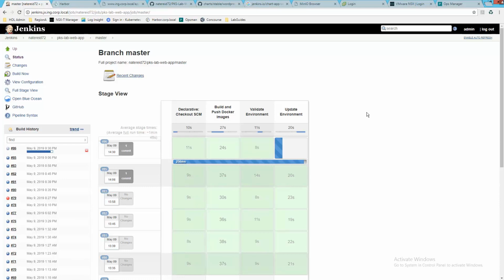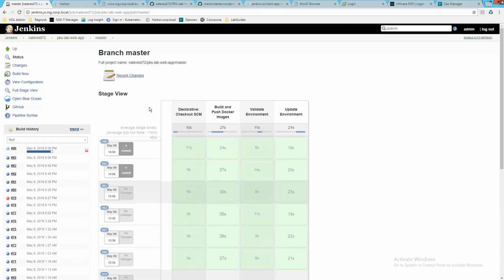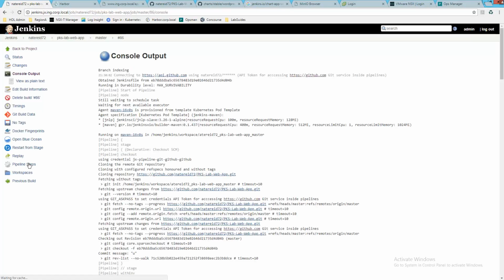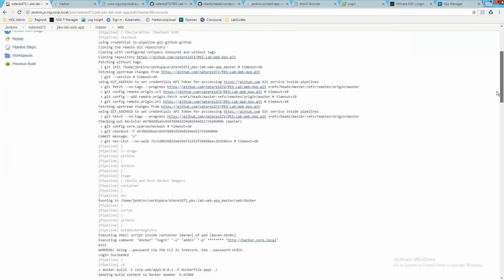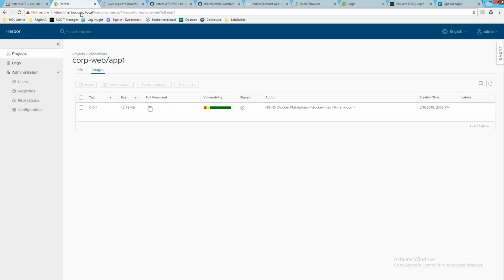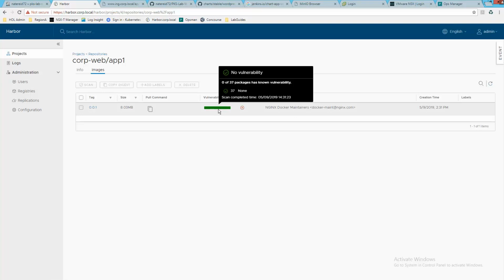So after this is done, we can take a look at the logs, and if we were to read the log, we would see all of those steps occurring in this pipeline. And then finally, I'll show you the web page itself as well as the registry with the updates that were made based on that single push to the GitHub repo. So here we see the application change, and here we're going to see the update to the image that is actually stored and being pulled for this application.